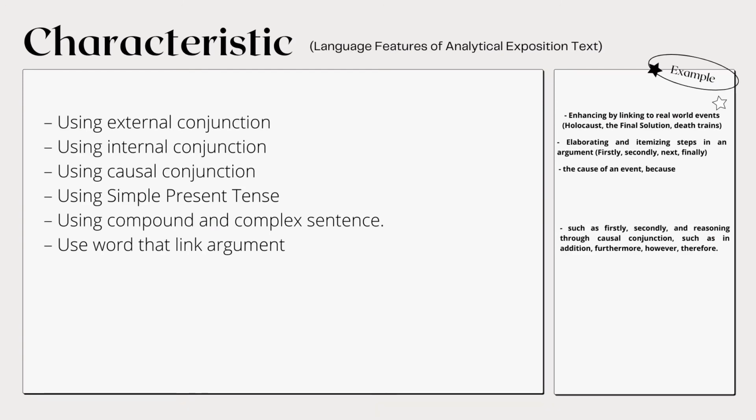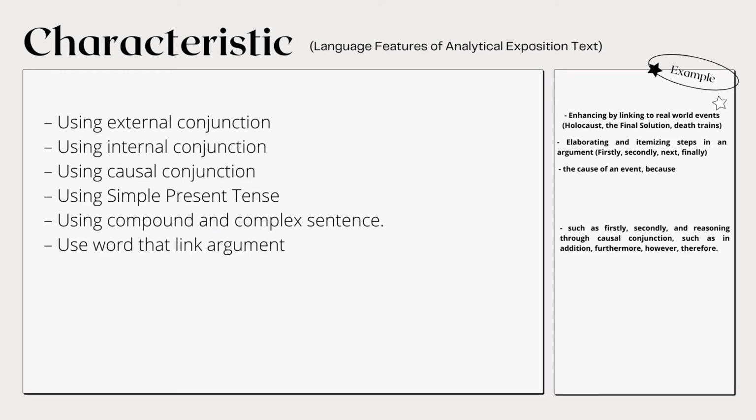The characteristics or language features of analytical exposition text. The first is using external conjunction, like Holocaust, the final solution, and the death trains. Second is using internal conjunctions, like the words firstly, secondly, next, and finally. And then using causal conjunction, like the cause and event. There is a word because.